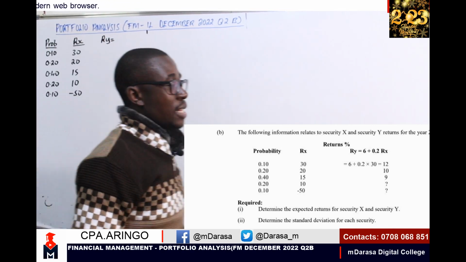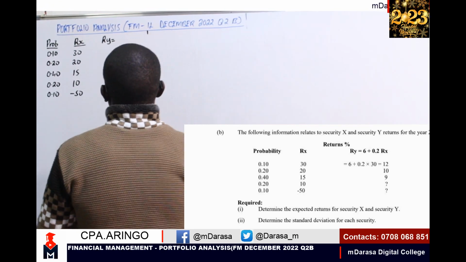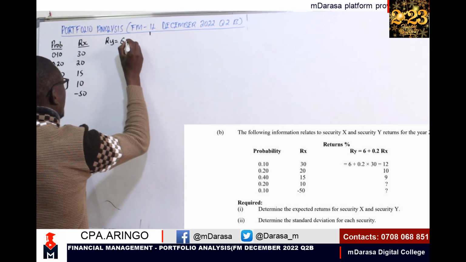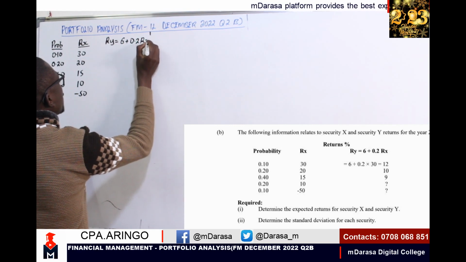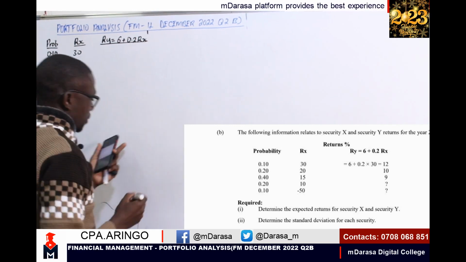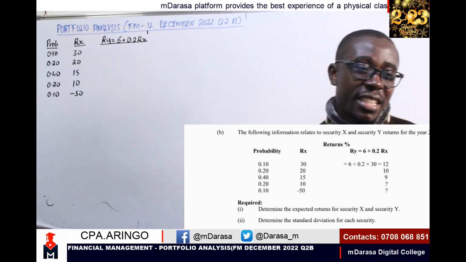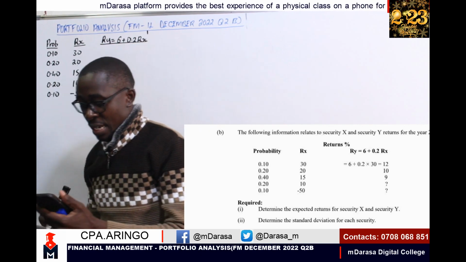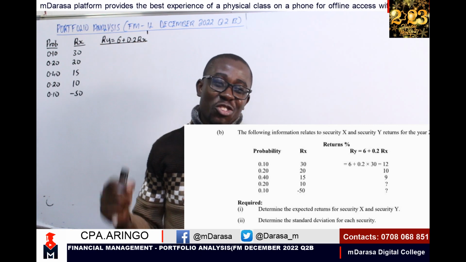The examiner has given us here, which ideally you can see on the paper. This is what you're told, that return for security Y is equal to 6 plus 0.2 return of security X. Yeah, that is what I was given. And check the question on return of security X, return of security Y. Return of security Y, you are given 12, 10, 9, then question mark, question mark.